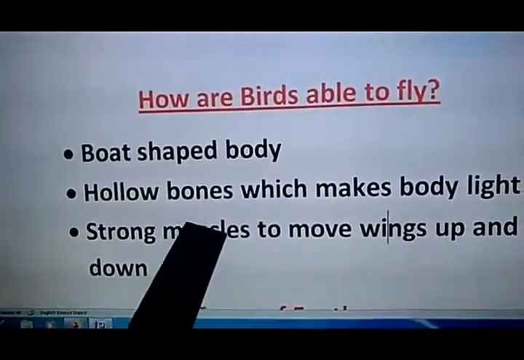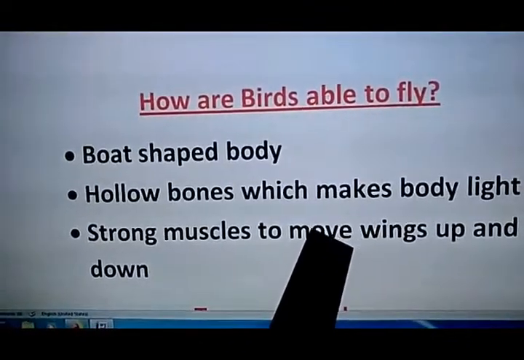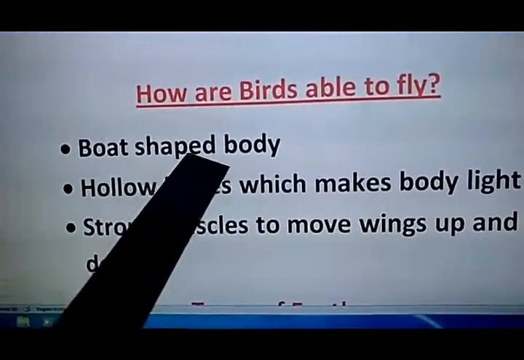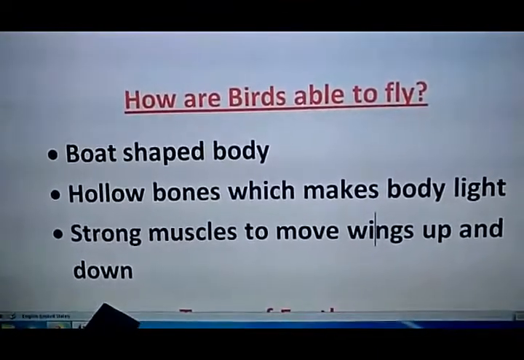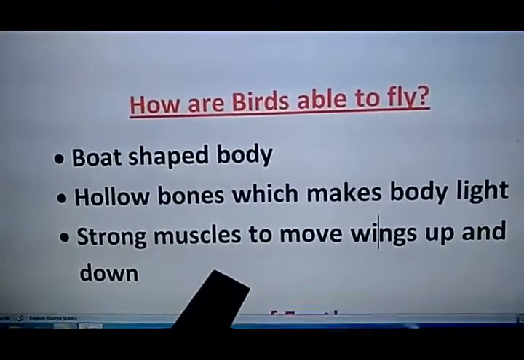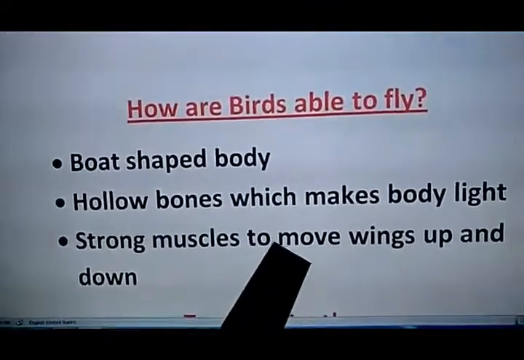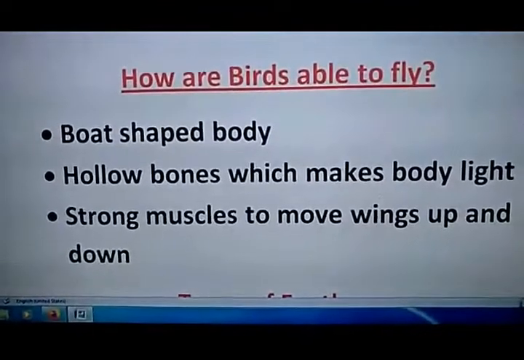They have hollow bones which keep their body lightweight. They have a lightweight body and a boat-shaped body which help them to fly. And the most important thing, they have strong muscles. Why do they need the strong muscles? Because they have to move their wings up and down continuously to fly.